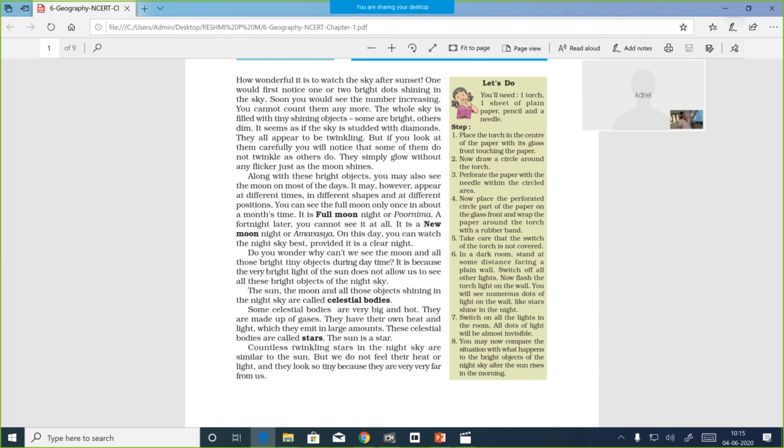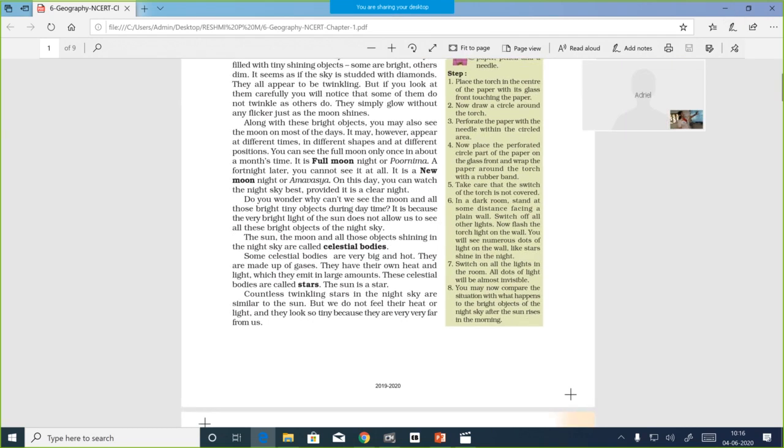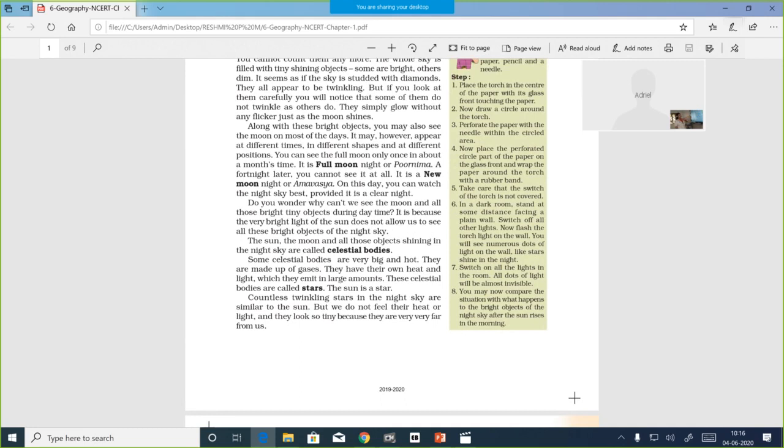Now draw a circle around the torch. Perforate the paper with the needle within the circled area. Now place the perforated circle part of the paper on the glass front and wrap the paper around the torch with a rubber band. Take care that the switch of the torch is not covered.